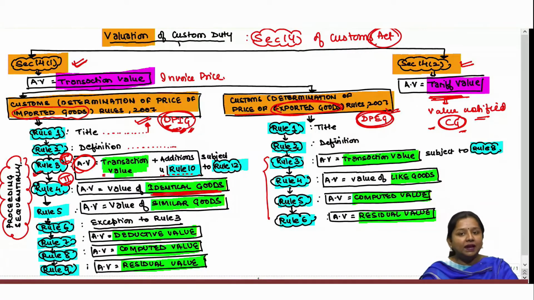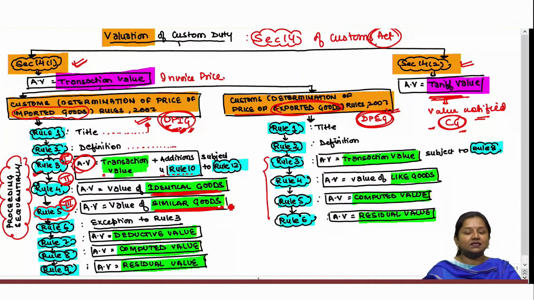If that rule cannot be applied, then go to Rule 4, where identical goods value shall be taken as AV. And if there are no identical goods, then by proceeding sequentially, you can go to Rule 5. The third preference shall be given to Rule 5, where the value of similar goods shall be taken as the assessable value. Now, what is similar goods?